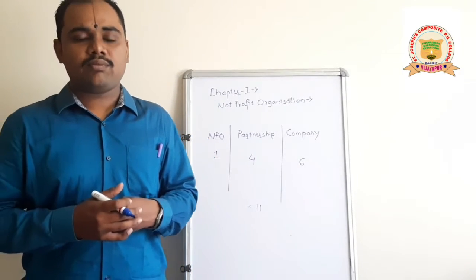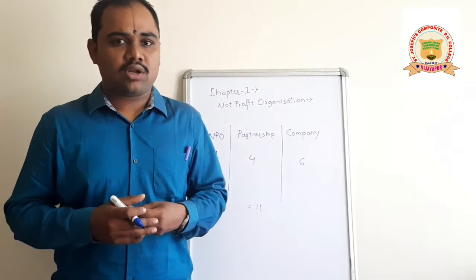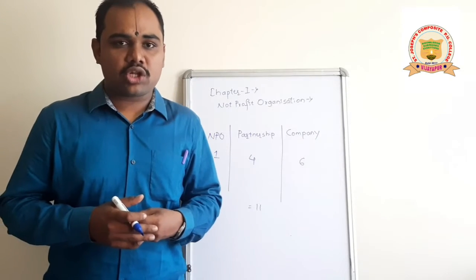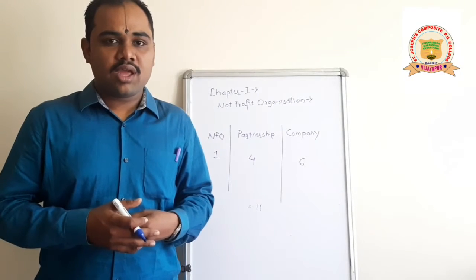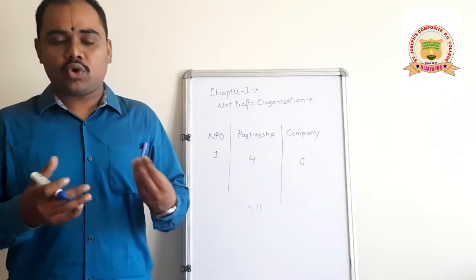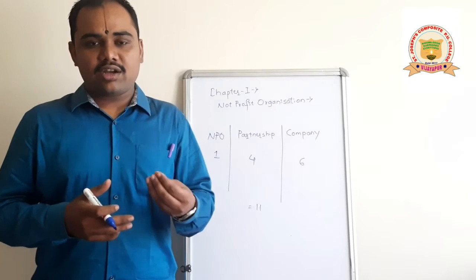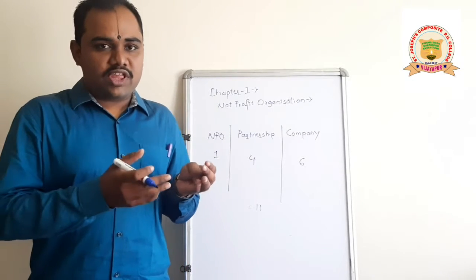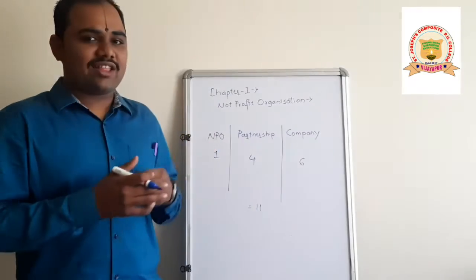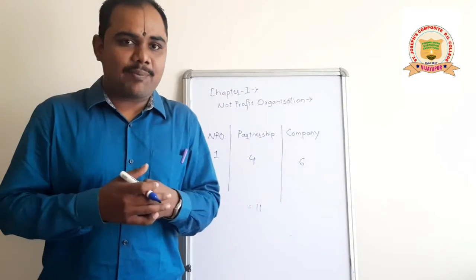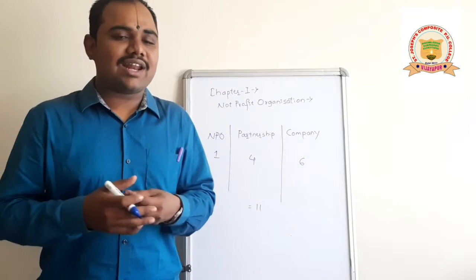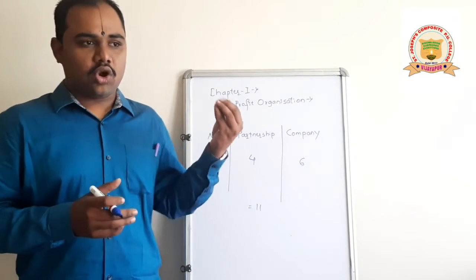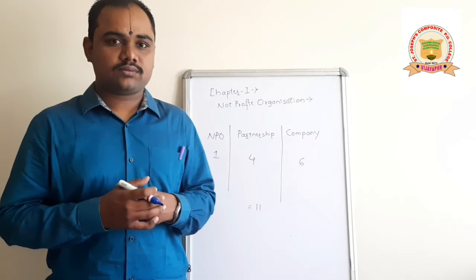First one is subscription. The second one is donations, legacies, income from investments, and many other income sources. The fund raised by these organizations is called capital fund in this context. So all these are a few features of this not-for-profit organization.